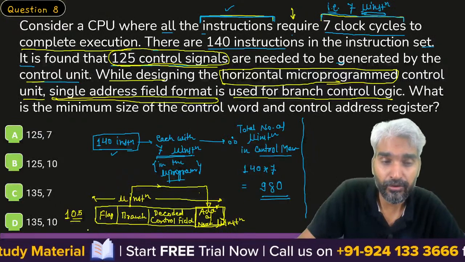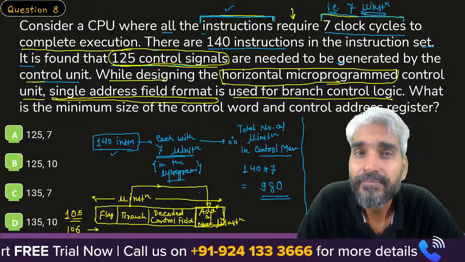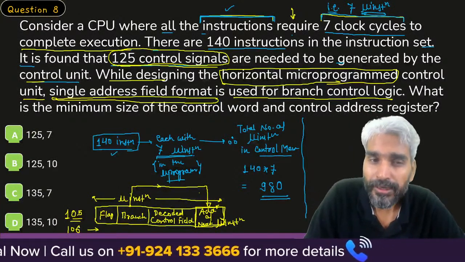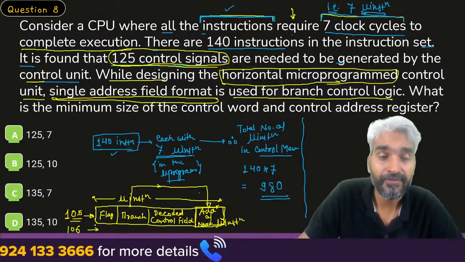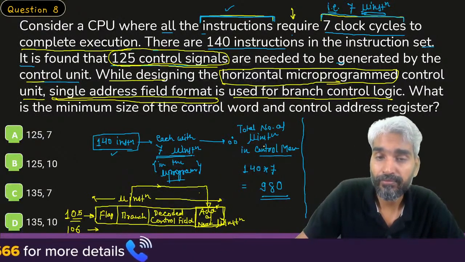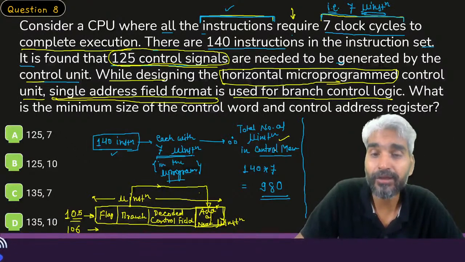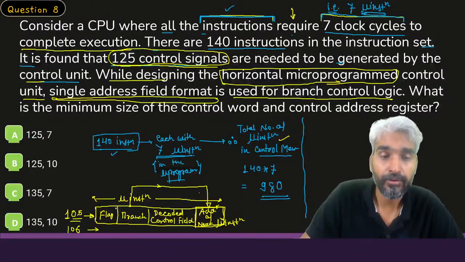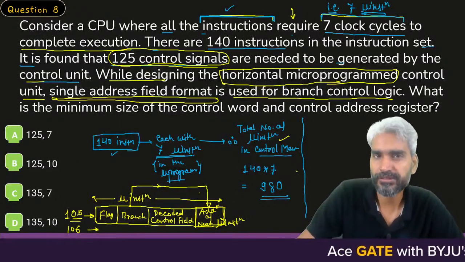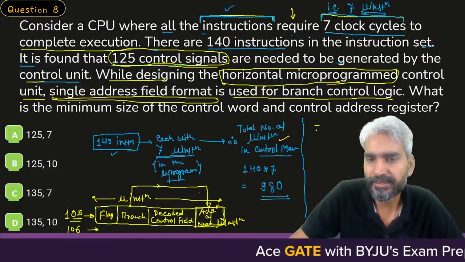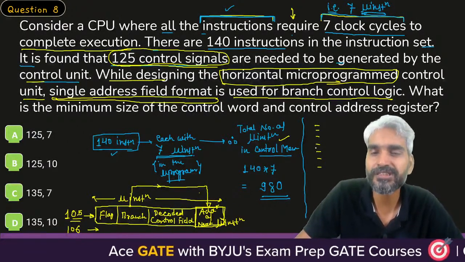So the next micro instruction will eventually be available at location 106 in the control memory. If this particular micro instruction is present at location 105, then the microprogram, what are we storing in the control memory? Sir, we are storing the microprogram in the control memory. Therefore, all those 7 micro instructions of the microprogram will be in a sequence. We need to execute those micro instructions one by one.